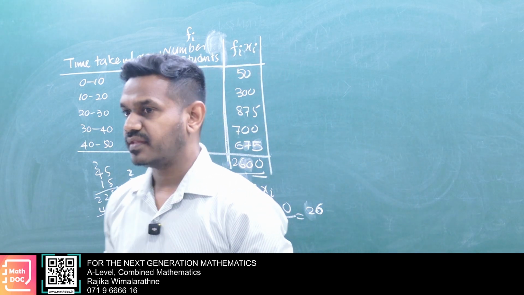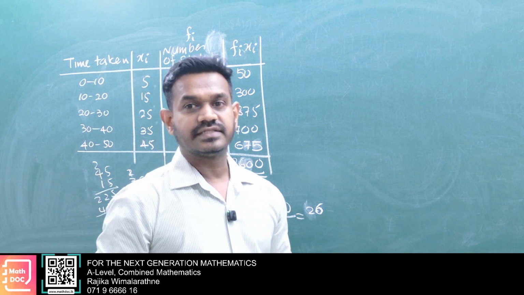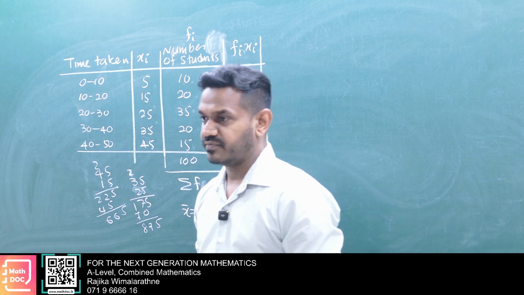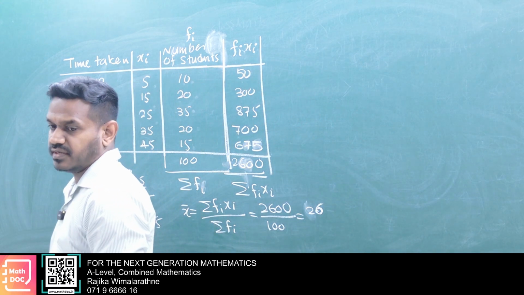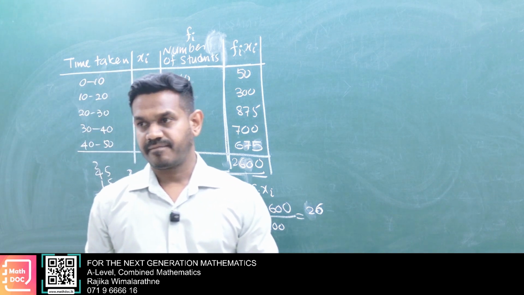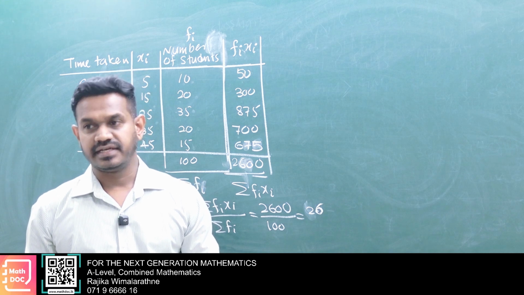Here, the data set is transformed into a linear scale.